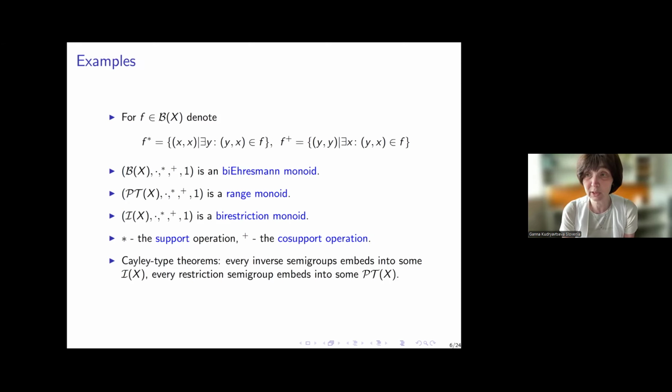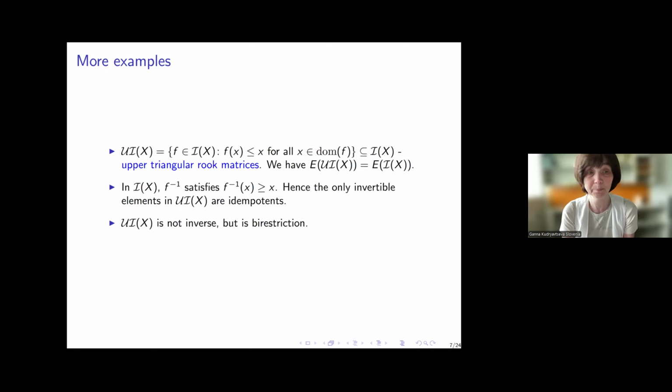For these semigroups, we have Cayley type theorems. Every inverse semigroup can be embedded into some I of X, and every restriction semigroup embeds into some partial transformation monoid. That's why these examples, I of X and PT of X, play a similar role as the symmetric group plays in group theory.